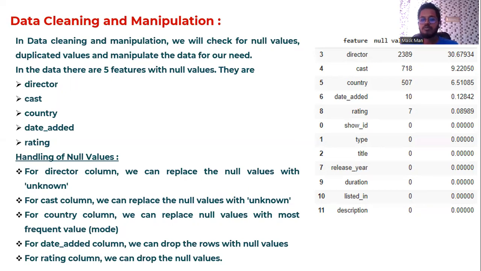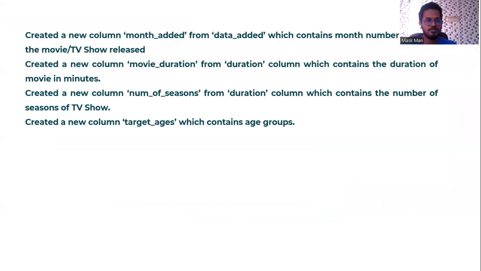For the director column, we can replace the null values with the name unknown. And for the cast column also, we can replace the null values with unknown. And for the country column, we can replace them with the most repeated value, the mode. And for the date added and rating columns, we can simply drop the rows with null values.